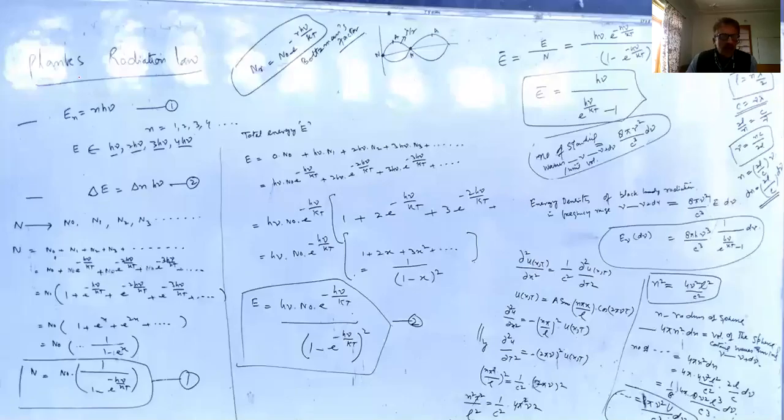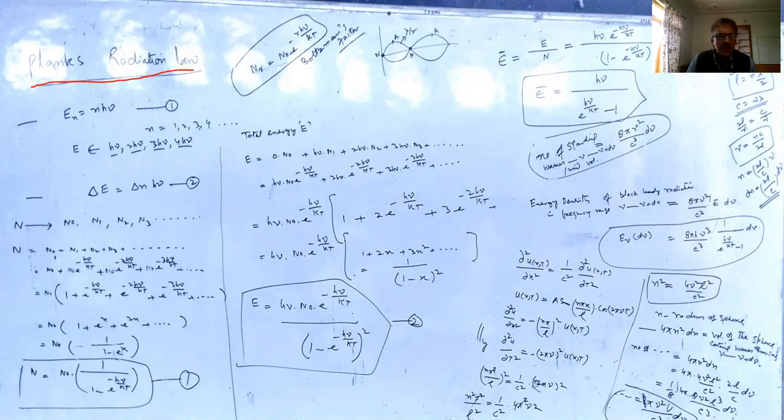Hello and welcome. Today my topic of discussion is Planck's radiation law. This law was given by Max Planck in 1900 to explain the distribution of energy among different wavelengths of a black body radiation. Max Planck introduced an entirely different concept.